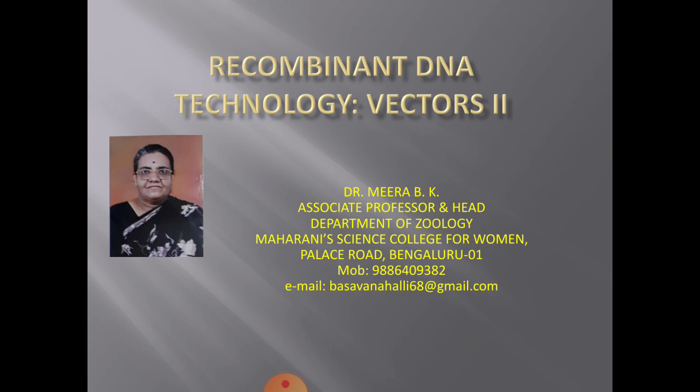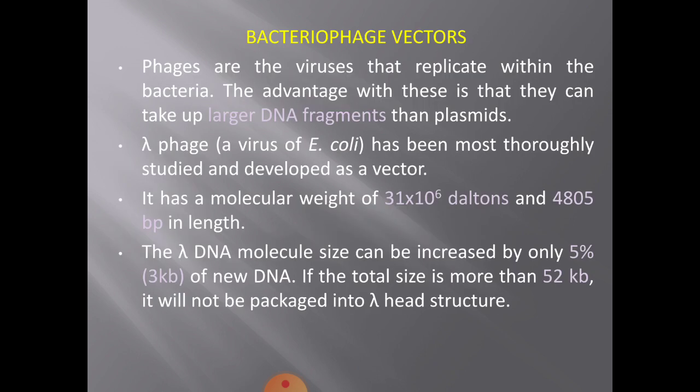Now, let us start our class on vectors. In my previous class, I had taught you about vectors, types of vectors, and I had discussed in detail about plasmid vectors. Now, in this class we are going to learn two more types of vectors: bacteriophage vectors and the other one, plasmids.